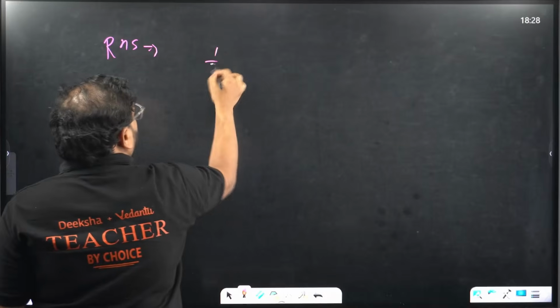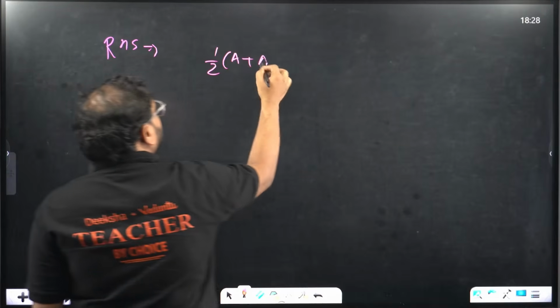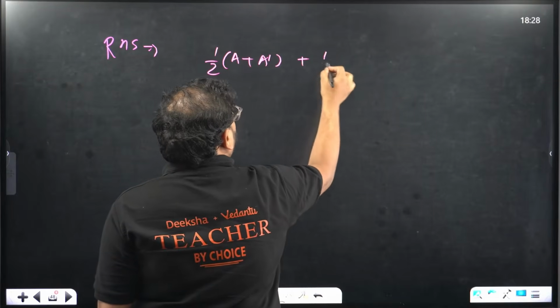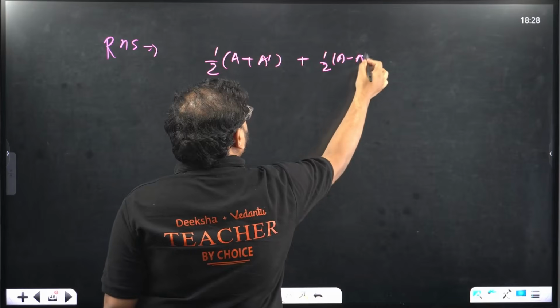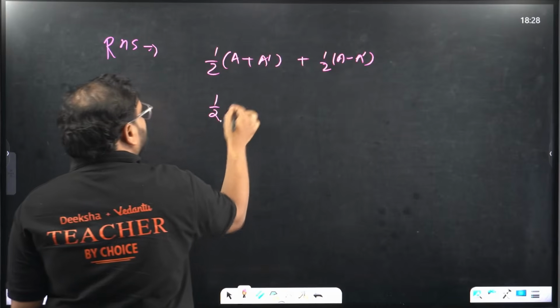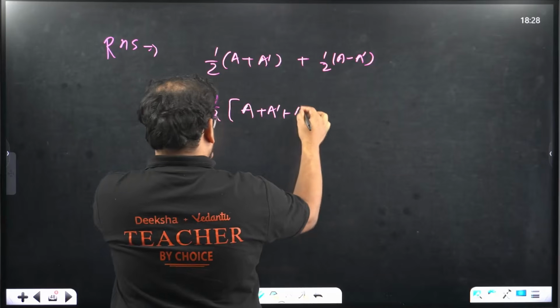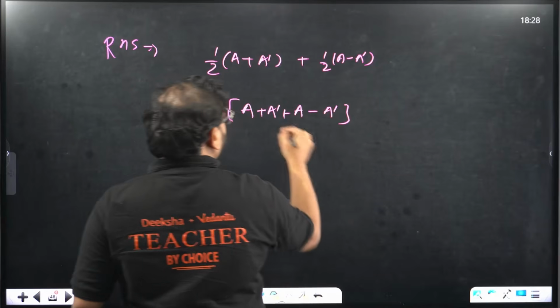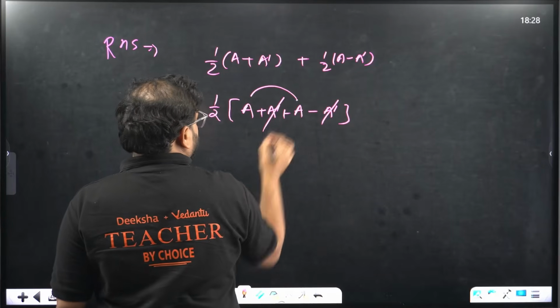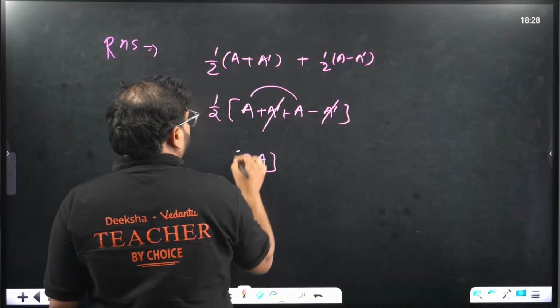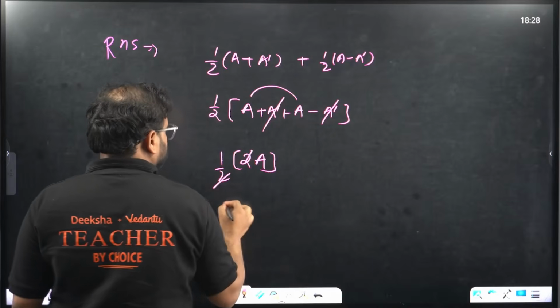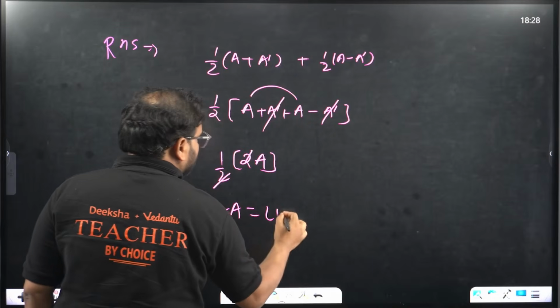What is that? Half of A plus A dash plus half of A minus A dash. Take this out, LCM is same. So A plus A dash plus A minus A dash. Check here, A dash cancels. A plus A is 2A. Outside is also 2, cancels. I'm getting back to A, which is nothing but LHS.